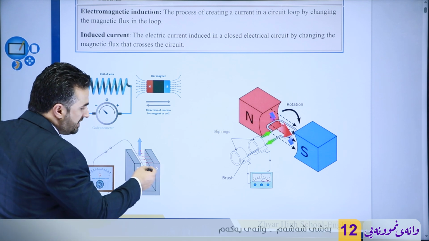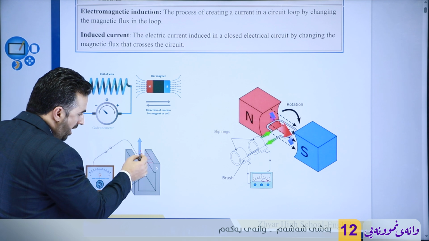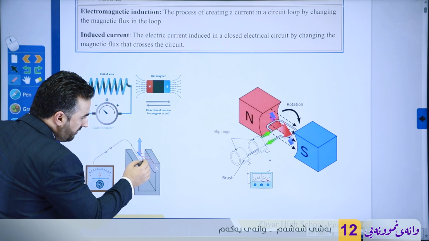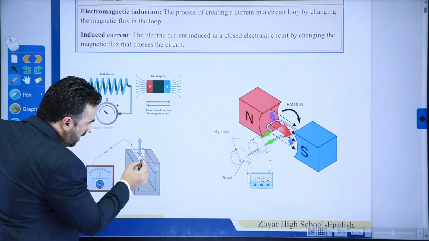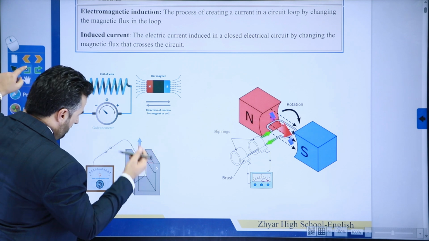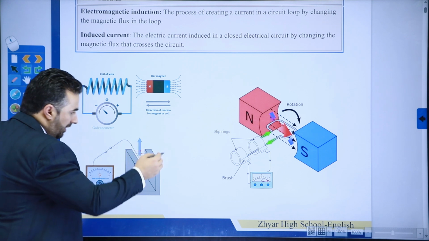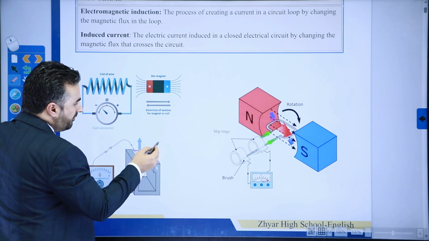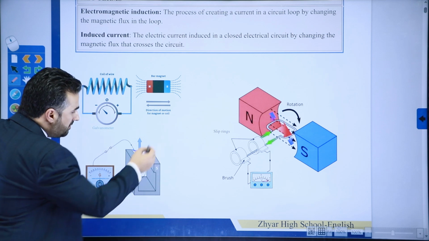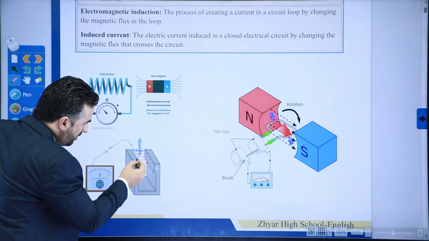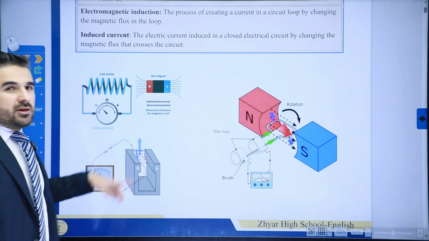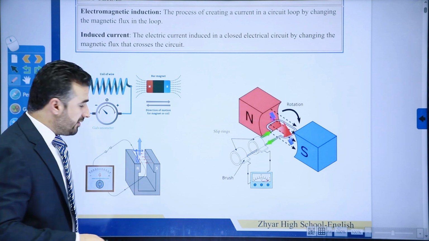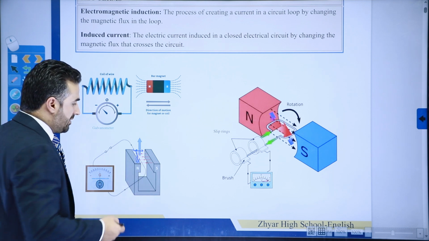But of course you could have induced electromotive force if you were moving this wire at certain angles. Let me show you perhaps a better drawing here. So we said that if we move this wire parallel to the magnetic field line, there would be no induced current. And it will be maximum if you move the wire perpendicularly, downward or upward, as long as it is within the magnetic field. That creates maximum electromotive force and maximum current at the same time.